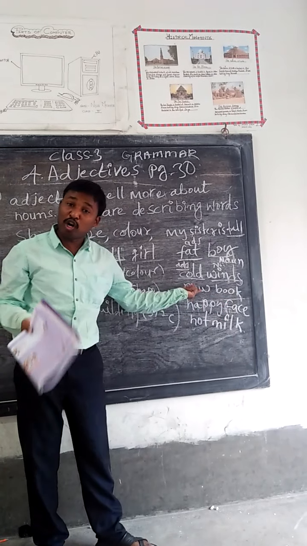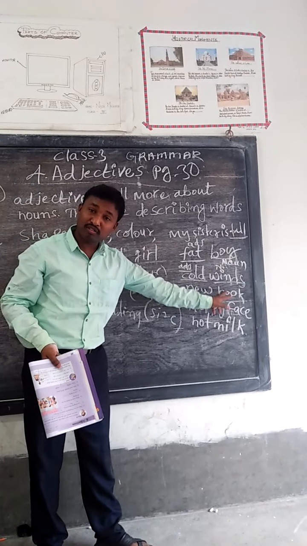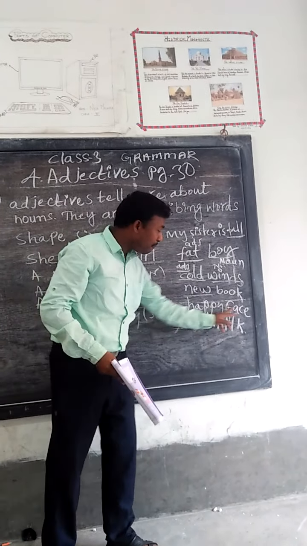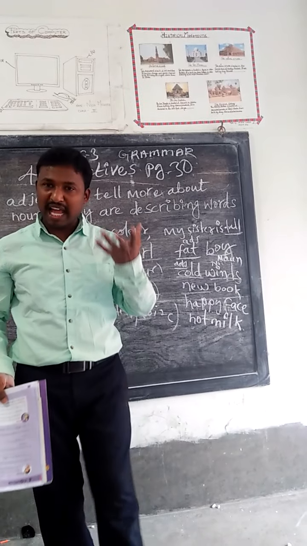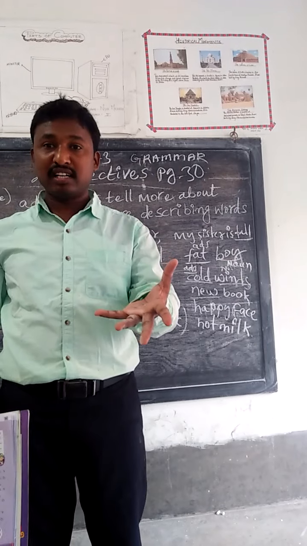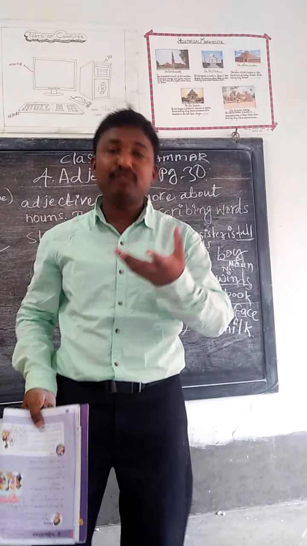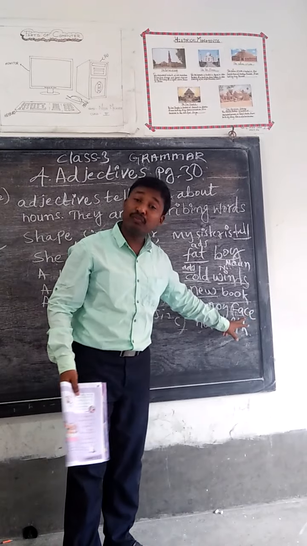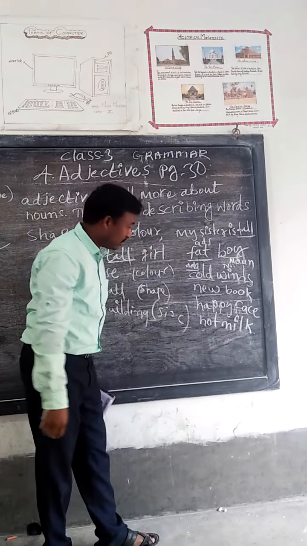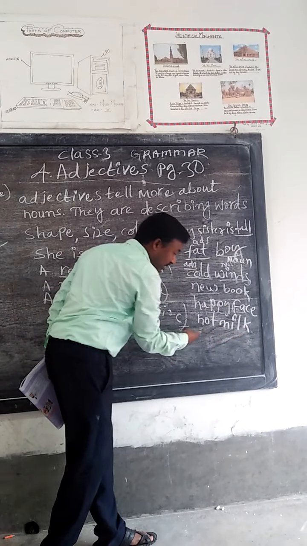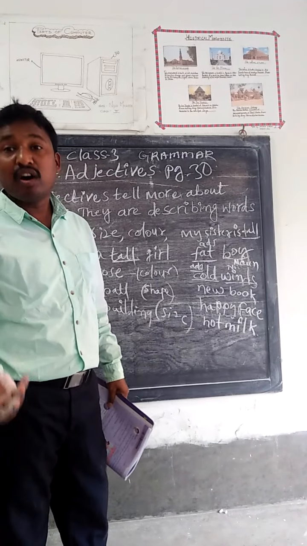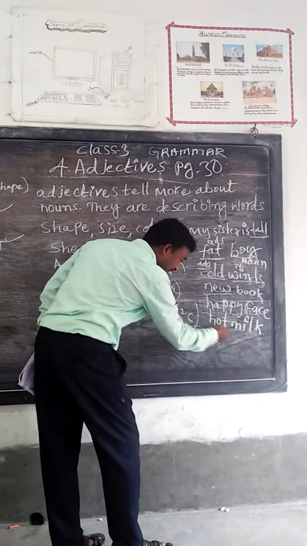So book. What type of book? Is it an old book or what? It is a new book. New book. So new is an adjective. So happy face. What type of face? Black face, red face, dull face, or crying face? It is a happy face. Happy is the adjective. Here also, what type of milk? Hot milk. The milk is very hot. So hot is the adjective.